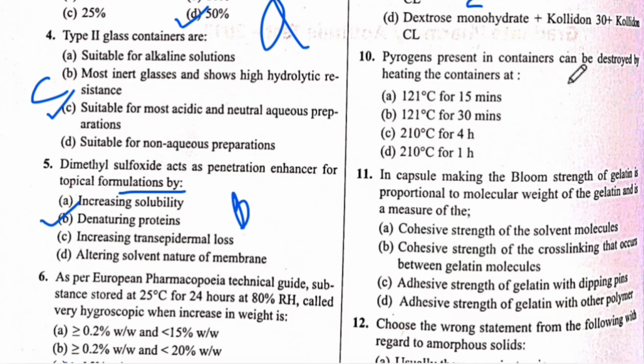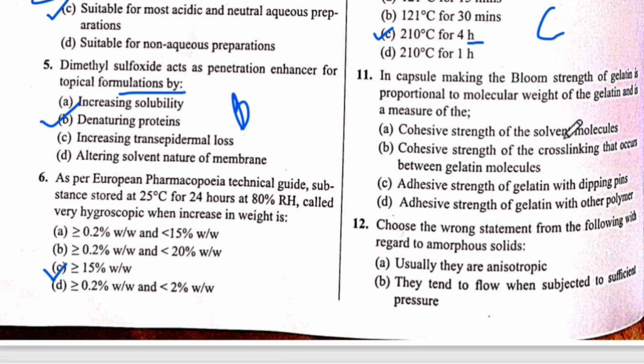Pyrogen present in container can be destroyed by the heating of container at. The answer is C. 210 degrees Celsius, यानी कि 210 degrees Celsius for कितना hours? 4 hours. Okay, the answer is C. Next is 11th question number.